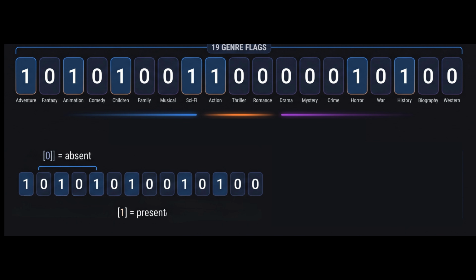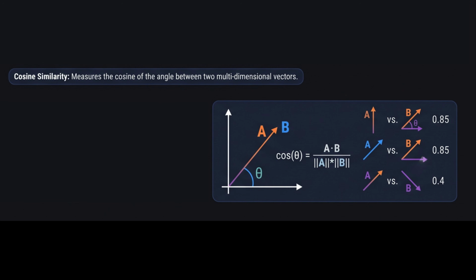Next, personalization. I represented every movie as a vector of 19 genre flags. My first instinct was to compare them using a dot product, which for binary vectors simply counts how many genres two movies share. But using dot product meant movies tagged with lots of genres naturally got inflated scores. What I actually cared about wasn't magnitude, but the angle between the vectors. So I switched to cosine similarity.